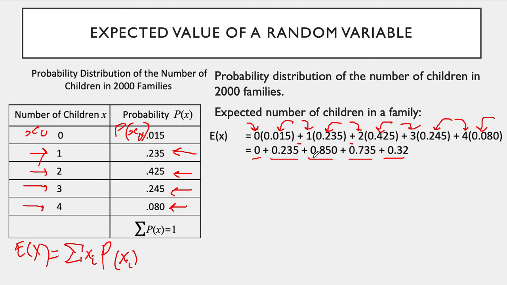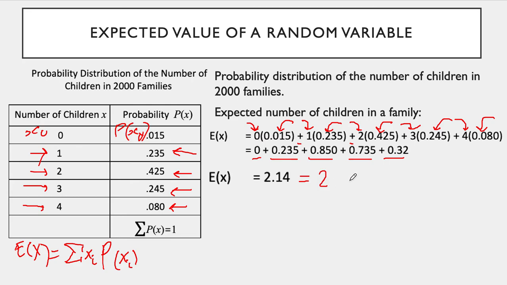We get the sum, and the sum is 2.14. Since we're talking about the number of children and we don't have 0.14 of a child, we round that off to 2.